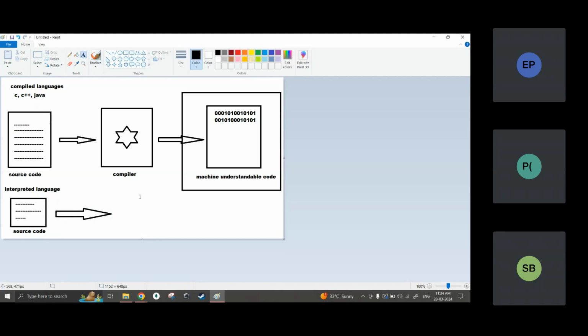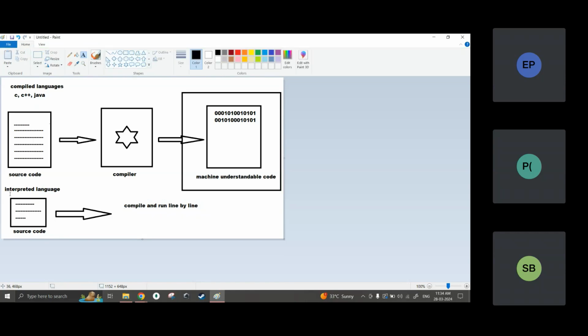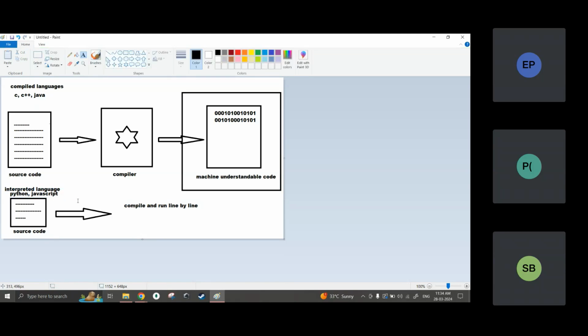Here what is happening: compile and run line by line. Okay, in interpreted languages, compile and run line by line. So I didn't give the examples of interpreted languages, right? So these are Python and JavaScript. Here what is happening, in Python and JavaScript, the code is not wholly compiled at one time and then run. No, not like that.